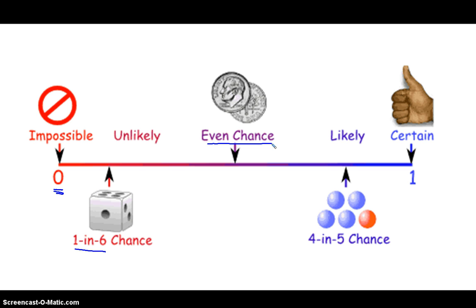If we flip a coin, there's a 50-50 or a 0.5 chance that we'll get a head or a tail. We continue to move to the right, things become more likely. The chance of drawing a blue ball out of this bag would be a 4 in 5 or an 80% chance. And then finally we get to the far right. Here's something that's certain to happen. It's got a 100% chance of happening.